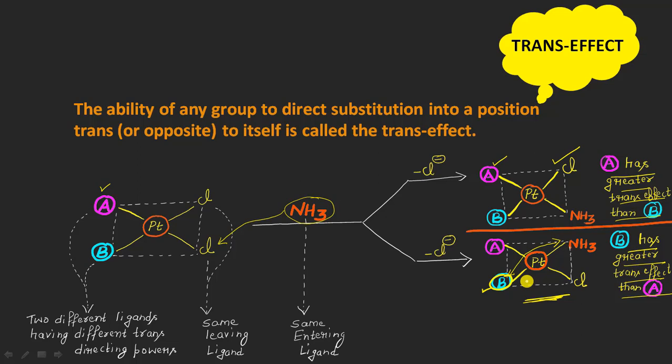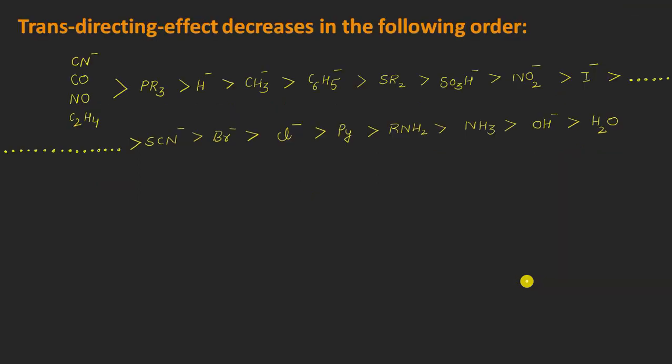And one more thing which is very important here is that it is only observed in the case of the square planar complexes of platinum and only in the case of nucleophilic substitution reactions, right? And now on your screen you can see that I have written some order here, which is the trans directing effect or the trans directing order of different kinds of ligands, of course.